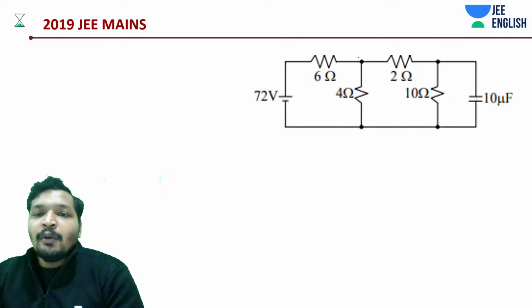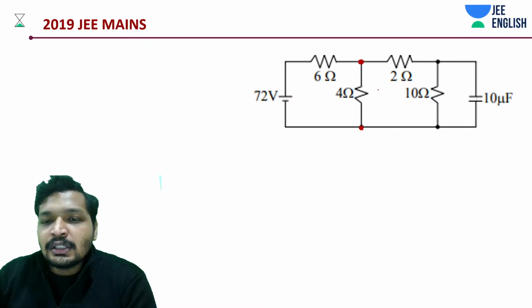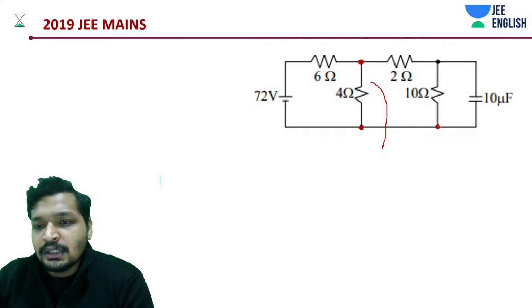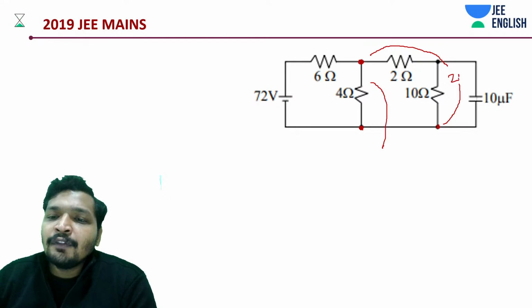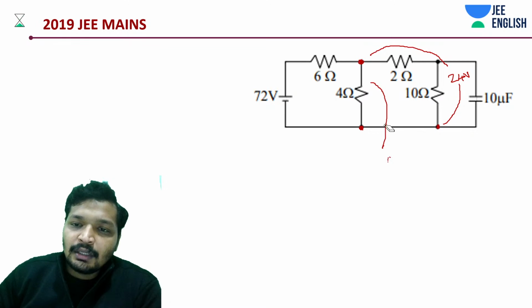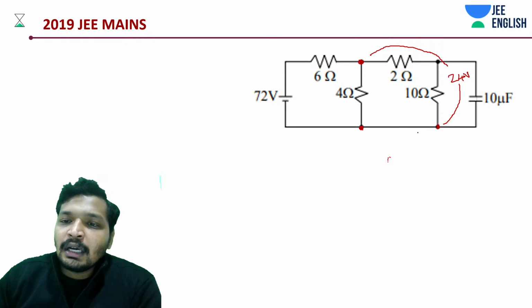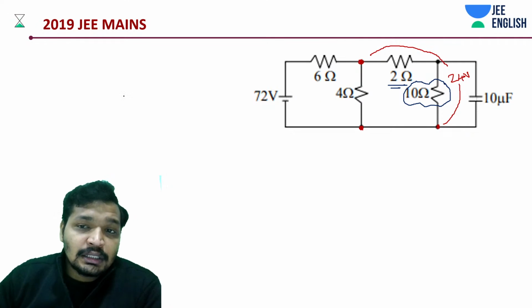So that means how much is the potential drop across these nodes? Across these nodes, 24 volts is dropping. That means what about potential drop across 10 ohms when 2 ohm is connected in series?